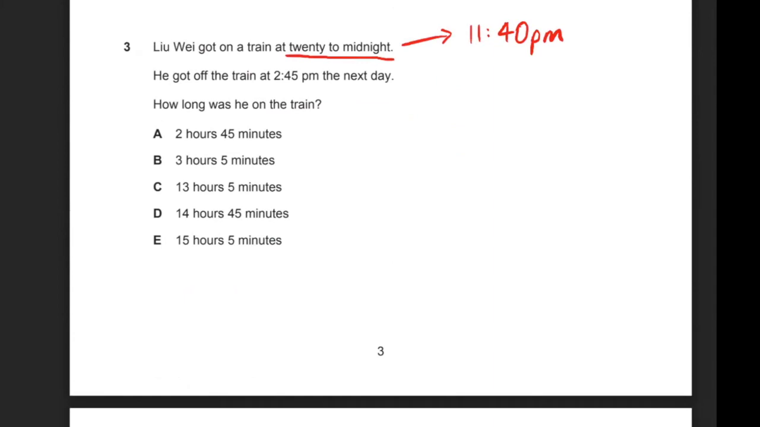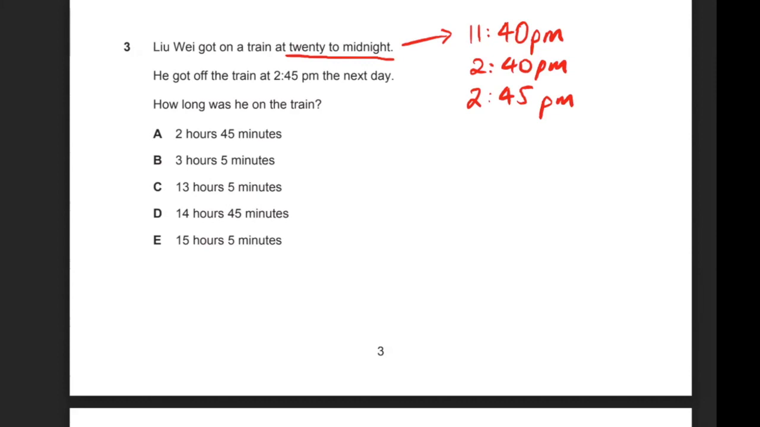He got off the train at 2:45 p.m. the next day. So 2:45 p.m. the next day. How long was he on the train? So I think the easy way to do this would just be to count from 11 p.m. to 11:40 p.m. to 2:40 p.m. the next day. So if we just count that, that should be, from 11:40, so 12:40, 1:40 in the a.m.,